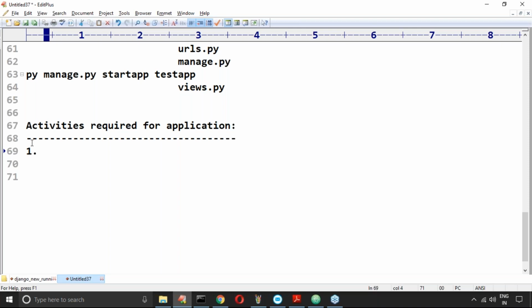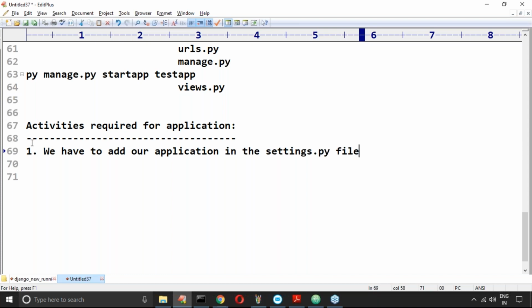The first step is that we have to add our application in the settings.py file. Remember this, because the web server always communicates with settings.py. The web server should be aware of the applications which are configured inside settings.py. Only those applications are going to be considered by the web server.